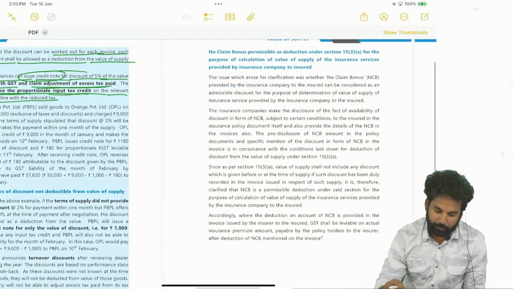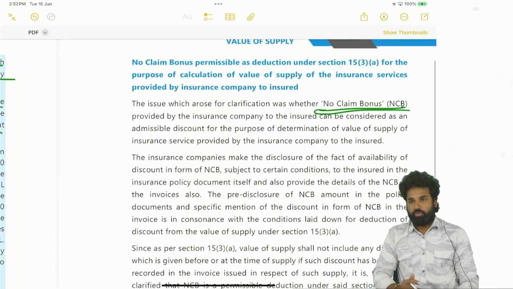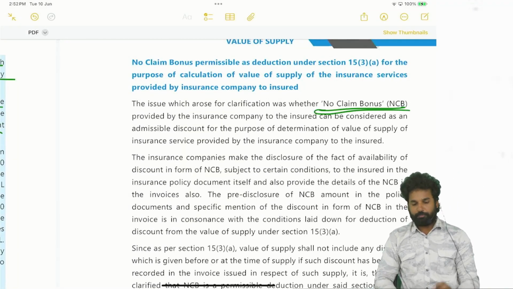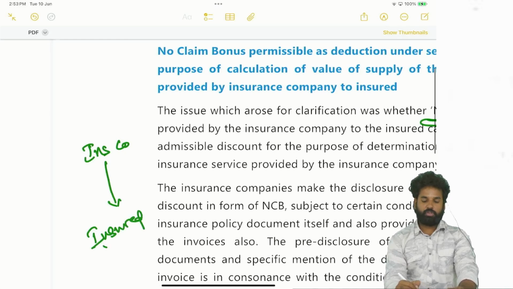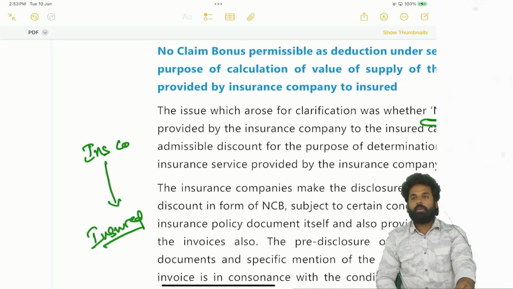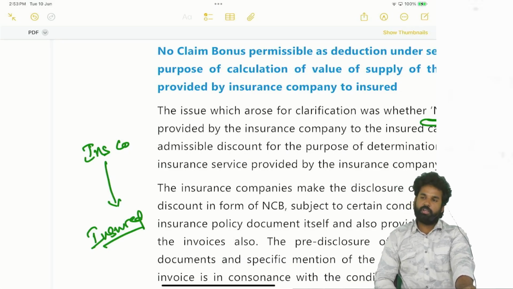Right, next, we have made a discussion with respect to no claim bonus. No claim bonus we have seen. Do you remember the concept? So insurance company will be there, insured will be there. So insured has taken insurance on a bike or a car or whatever, a general insurance. So he has not claimed anything. He has just paid the premium. So from the insurance company, next year while paying the premium, the insurance company has offered a discount, which is nothing but no claim bonus. The discount will be called as no claim bonus.